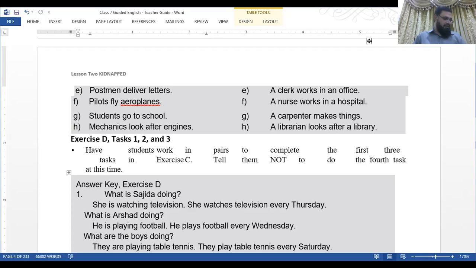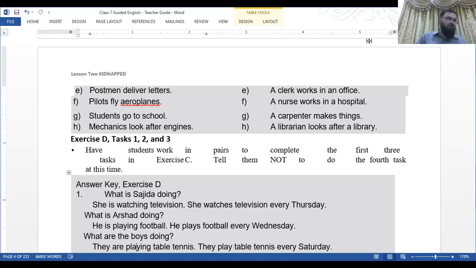You see a lady. She is carrying a basket. Every Thursday, Sajda watches television. Every Wednesday, Arshad plays football. Every Sunday, the boys play table tennis. Every Sunday, the men play chess.